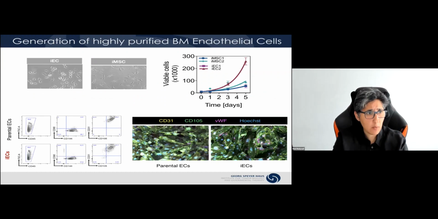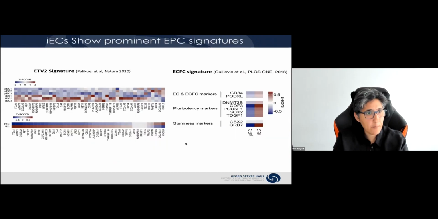We also managed to immortalize these endothelial cells from patients as well as from healthy donors. This is their growth curves. After passage 20, you can keep growing them in culture without any problem. And these immortalized ECs actually show a very bona fide phenotype that is comparable to the parental ECs in terms of VE cadherin expression, CD31, CD105, also shown here, von Willebrand factor by imaging.